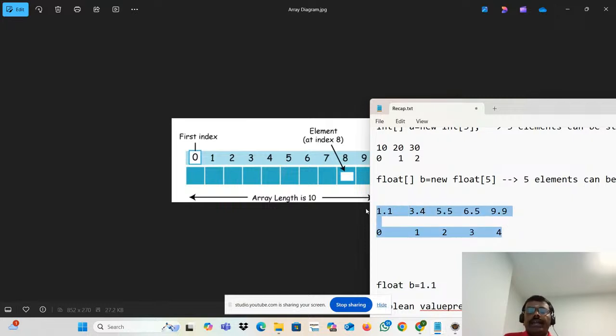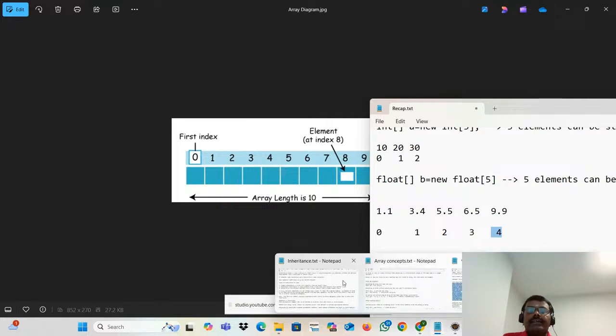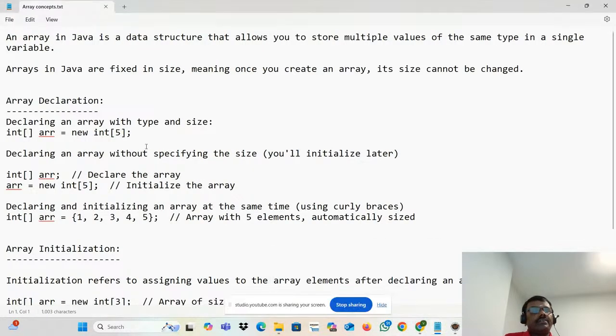This is the way it will be stored. Getting it? Where is this element located? This is located on the second position. This is located on the third index. Sorry, this is the 0th index, first index, second index, third index, fourth index. This is the array declaration.